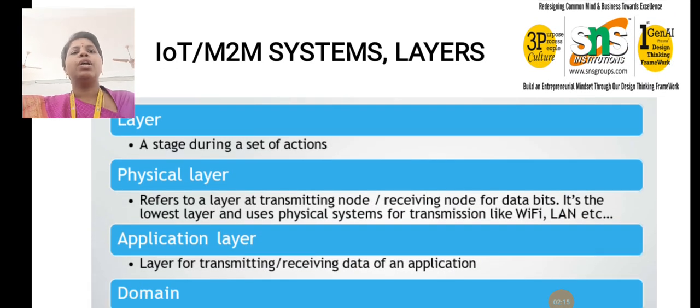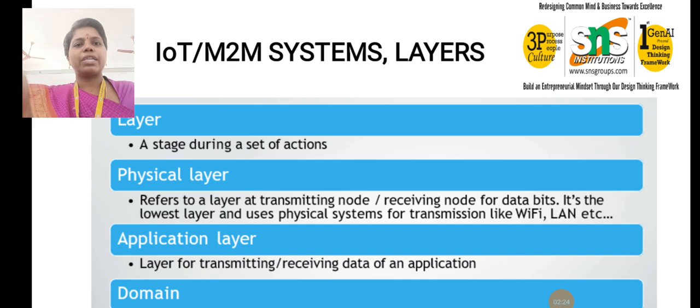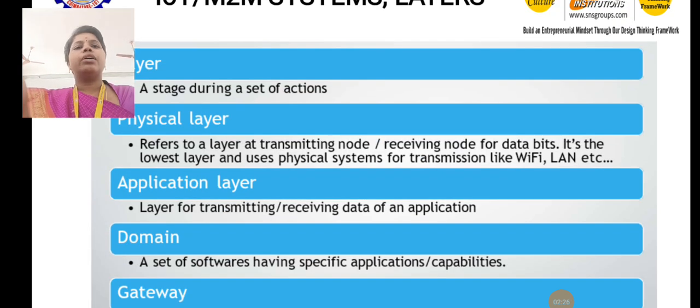What is meant by layer here? It is a stage during a set of actions, so these are step by step stages. The physical layer refers to the layer between a transmitting node and a receiving node for data bits. It's the lowest layer that uses a physical system for transmission, like Wi-Fi or LAN. The name itself tells the purpose of this layer: physically connected. So here the physical system for transmission is Wi-Fi or LAN. This is the first layer and it is connected with the source, obviously.